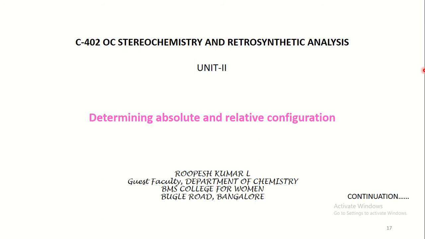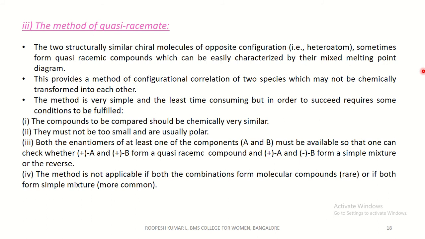Hello everyone. Today I'll be continuing with the methods to determine absolute and relative configuration. In the previous videos we have studied two methods. Now we're going to study the quasi-racemate method. Two structurally similar chiral molecules of opposite configuration, that is, heteroatom, sometimes form quasi-racemic compounds.